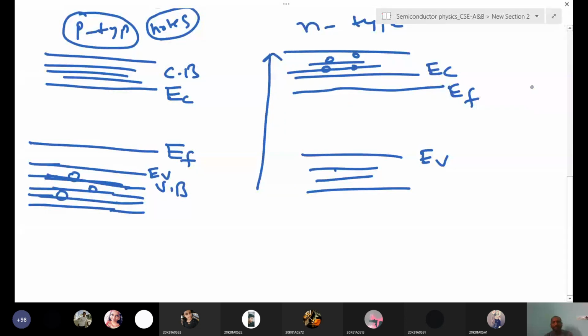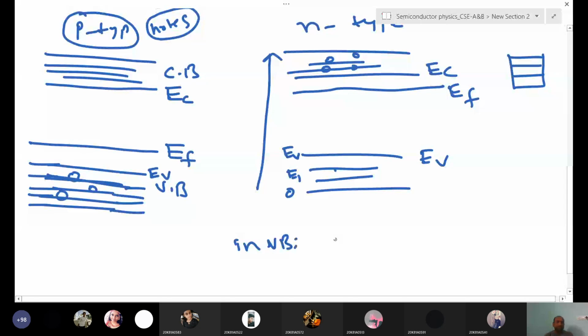In the conduction band, the minimum energy is EC. The conduction band states extend up to infinity, and the valence band states extend to minus infinity. There are many states here.